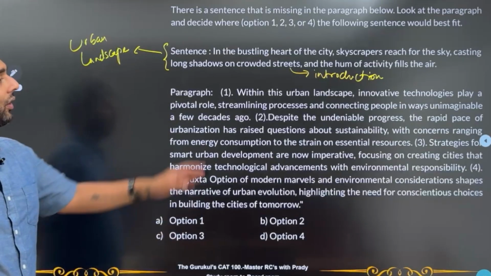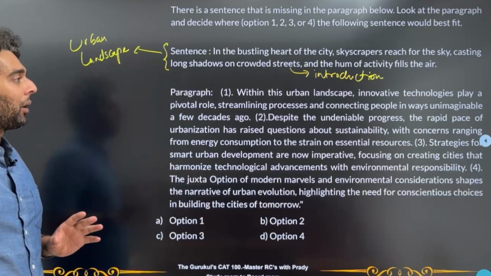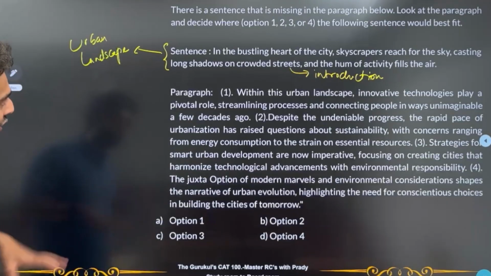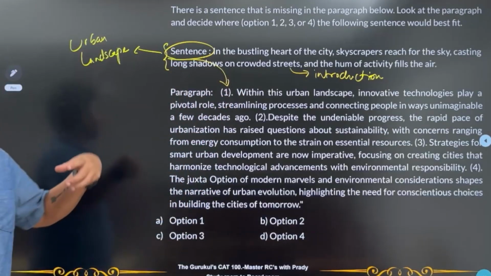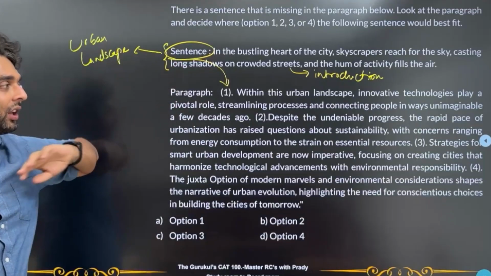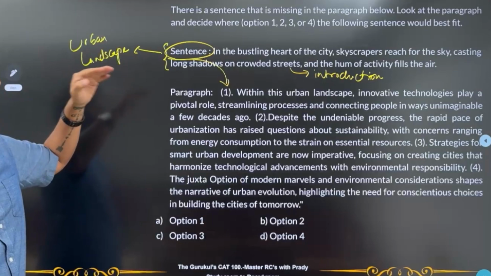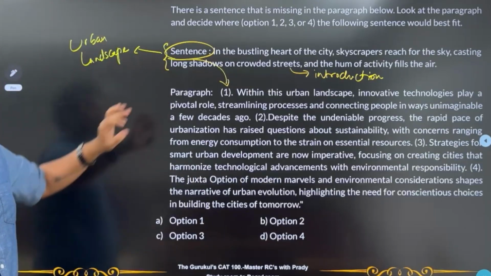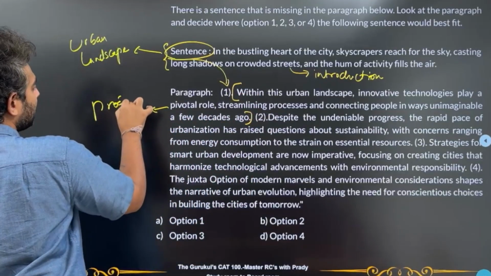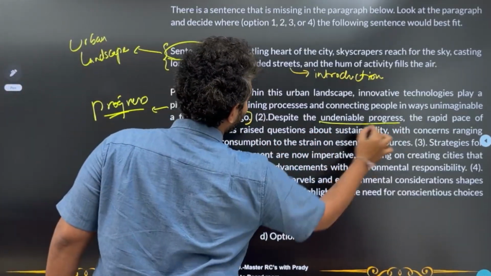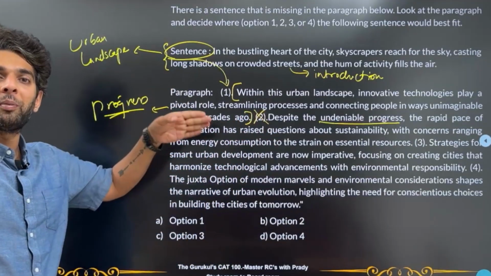Okay, so whenever I say within this urban landscape, innovative technologies play a pivotal role, streamlining processes and connecting people in ways unimaginable a few decades ago. Obviously, I'm very tempted to take this sentence and place it at 1. But let's look at what else we can place it at. If we are not having any other place where we can put this, then definitely we're going to go with 1 because it looks like a very good introduction. Now, second part, despite the undeniable progress. So here we have spoken about progress. This part we have spoken about technological progress, and here he says despite the undeniable progress. So definitely not going to be placing the statement at 2 because then I'll be breaking the flow.